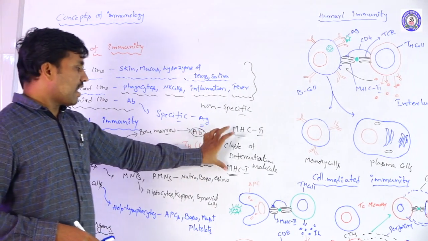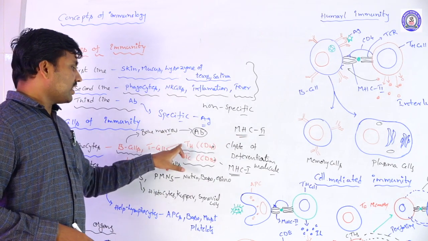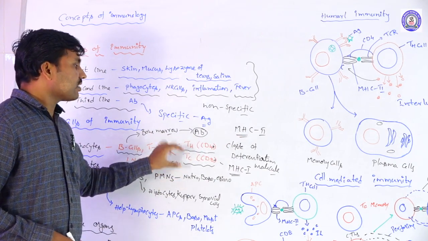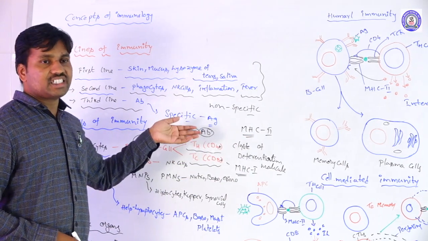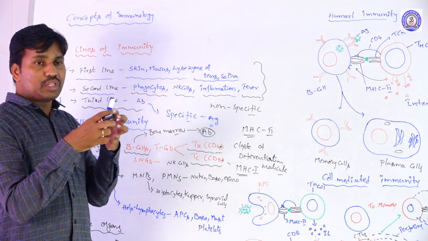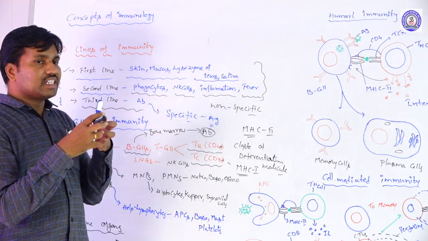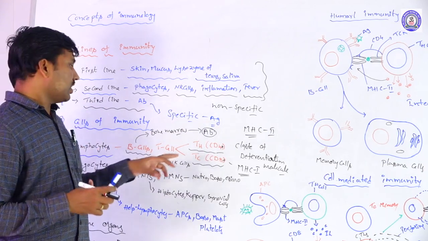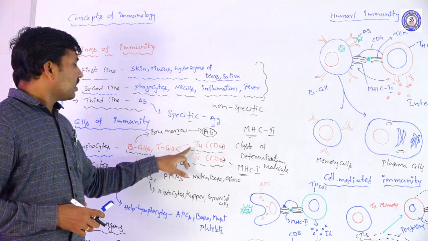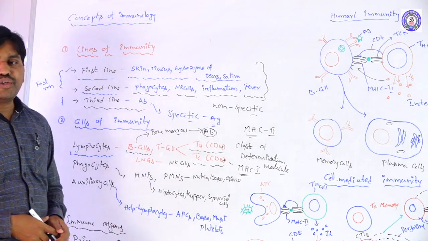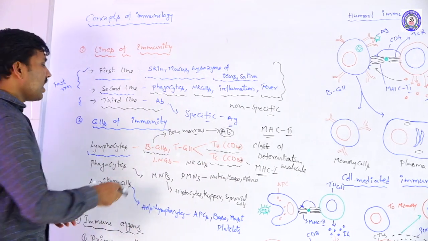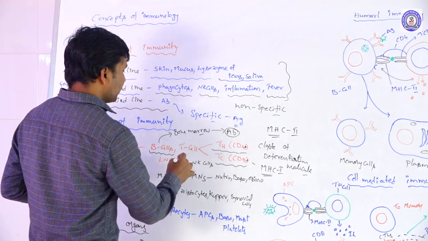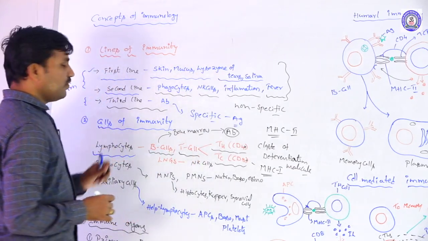So with the help of MHC1 and MHC2, the TH cells and the TC cells recognize the antigen on the antigen presenting cells in the immune process. Like this, the TH cells and the TC cells are involved in immunity, and these are the two basic major types of cells that come under the lymphocytes.